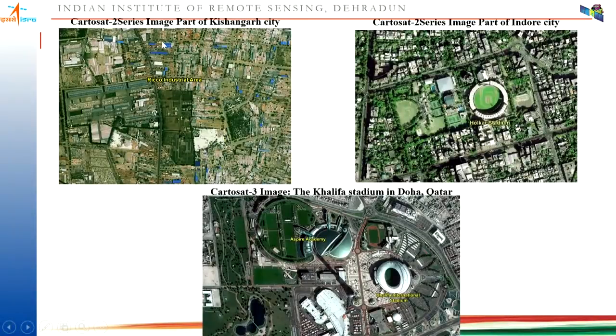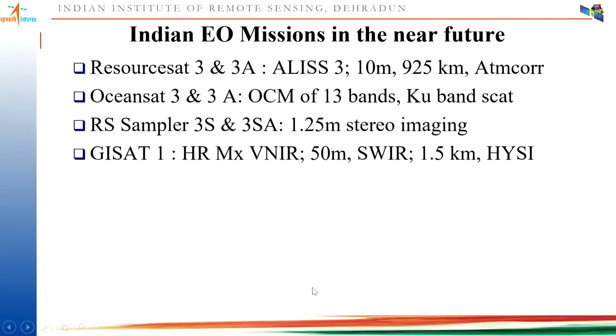Then this is the Cartosat-2 series image, that is the fused image from panchromatic and multispectral from one of the areas of Rajasthan and one of the areas of MP. So you can see the stadium in Indore city, how it is clearly visible, and how the industrial site of this Kishangarh city is visible. This is the Cartosat-3 image of Khalifa Stadium in Doha, Qatar. So you can see how the stadium is coming clearly with the fused image of 1 meter and 0.25 centimeter of your Cartosat-3.